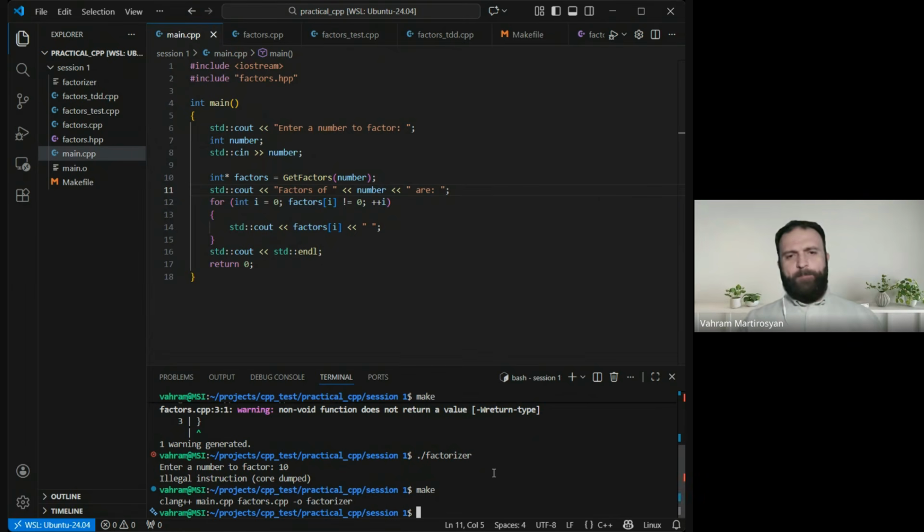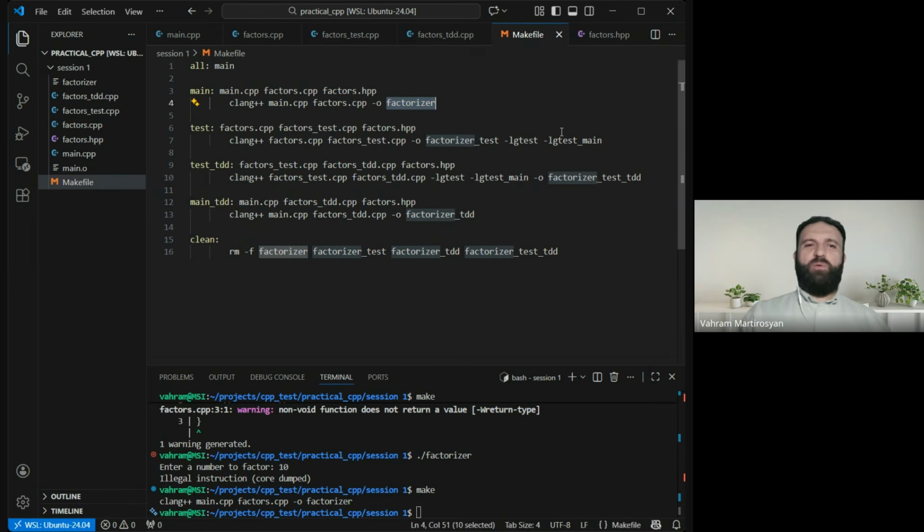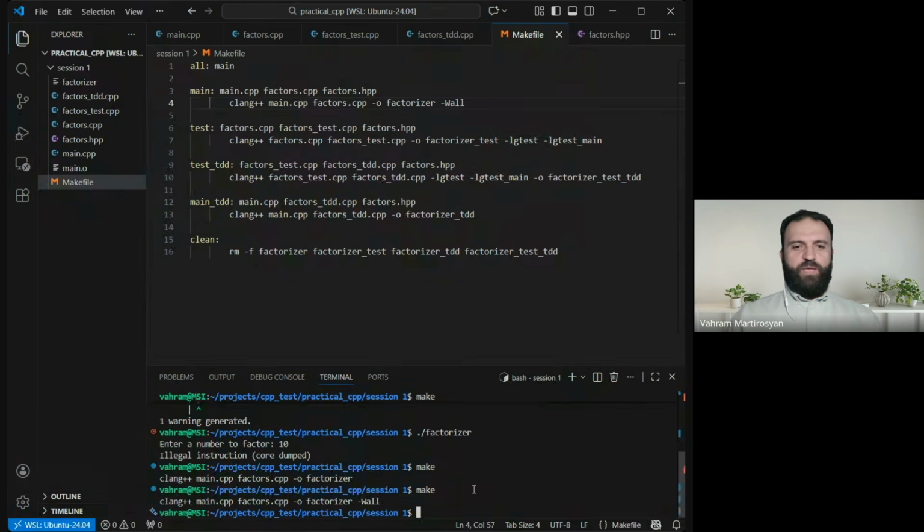Well, we don't. So, by the way, concerning the warnings, usually we will not see all the warnings all the time. For that, we have a special compiler flag -Wall, which means that I want to see all the warnings. So if I do a make again, well, right now we don't have any warnings, but just for your consideration for the future, keep in mind that if you miss this flag, then some warnings can be just omitted. You will not see the warnings, which means you will not be aware of some problem in your code. Okay, and one day you are going to face it as a client bug or something like that.